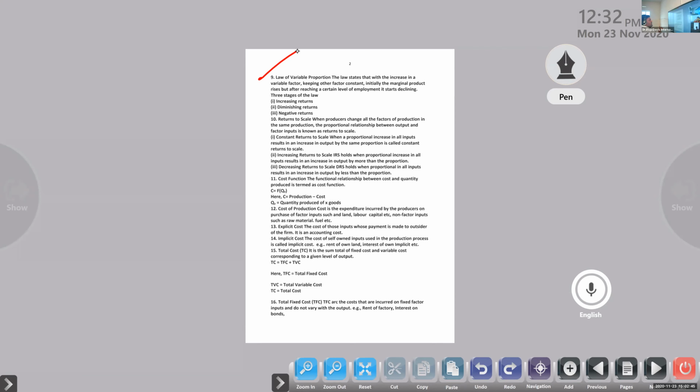So almost the same. Law of variable proportion has a mistake there. One is increasing returns, next one is diminishing returns. What is the third one? Constant returns. So correct that.